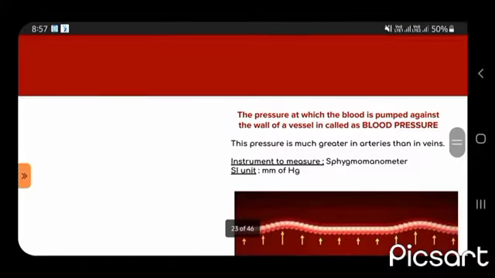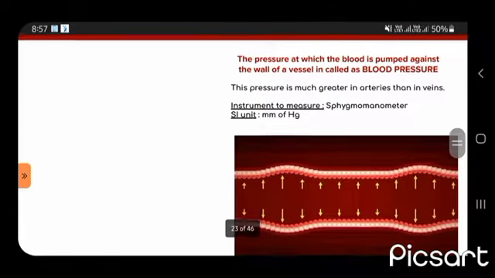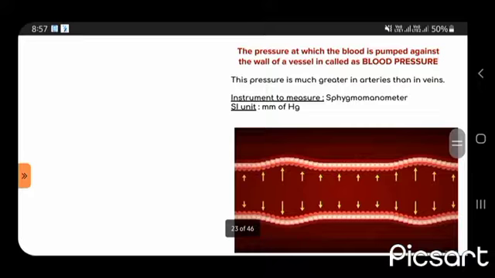Then what is blood pressure? The pressure at which the blood is pumped against the wall of a vessel is known as blood pressure. The instrument to measure it is the sphygmomanometer, and the pressure is much greater in arteries than in veins. And the unit is mm of Hg. Hg means mercury.